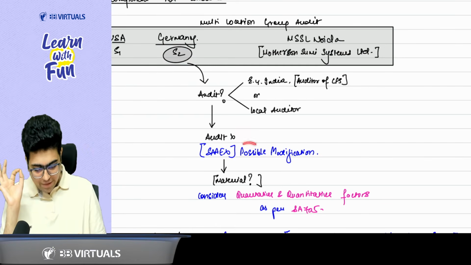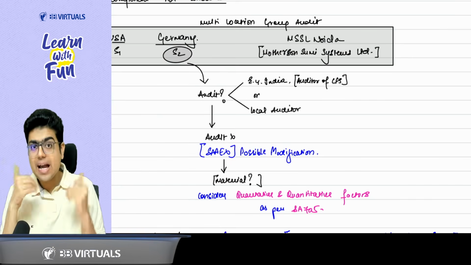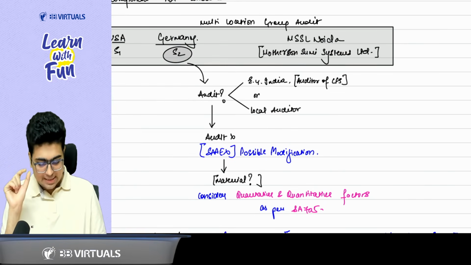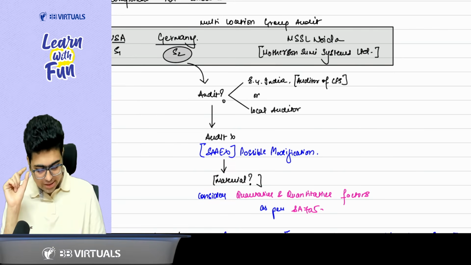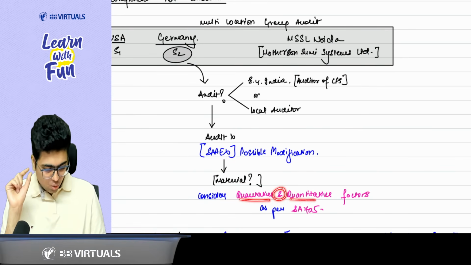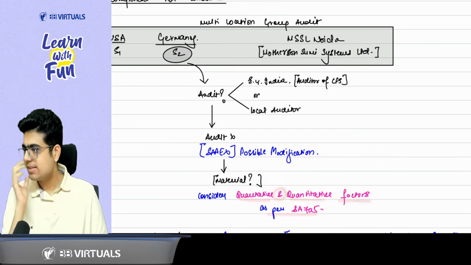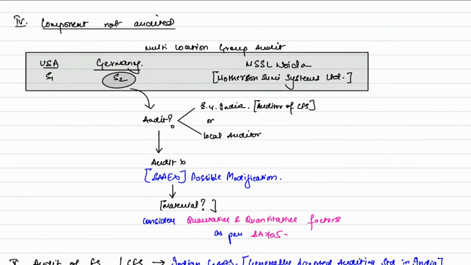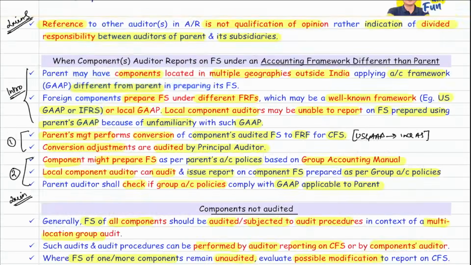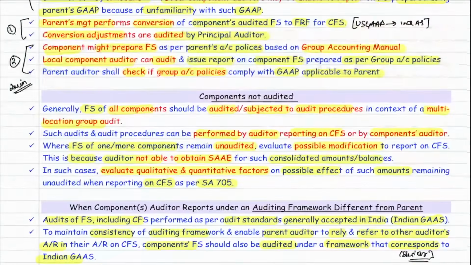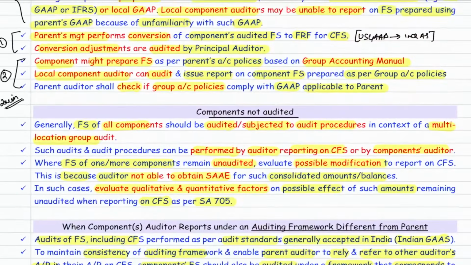Now, sir, whether this possible modification will be an actual modification depends on whether the amounts are material. So you need to consider qualitative and quantitative factors as per SA 705. So whenever there is a subsidiary which is not audited, evaluate a possible modification considering the qualitative and quantitative factors of SA 705. Come to the notes. Let's see what is given in the notes.